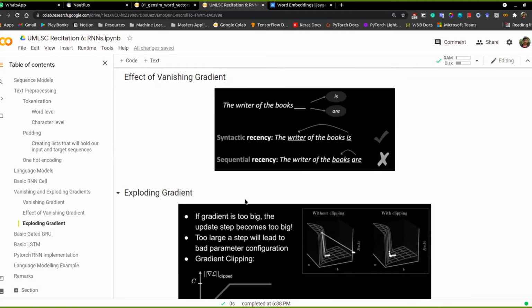So let's say the context for finding out which word should be predicted is very far away from the actual output to be generated, normal RNNs cannot handle that sort of long context.